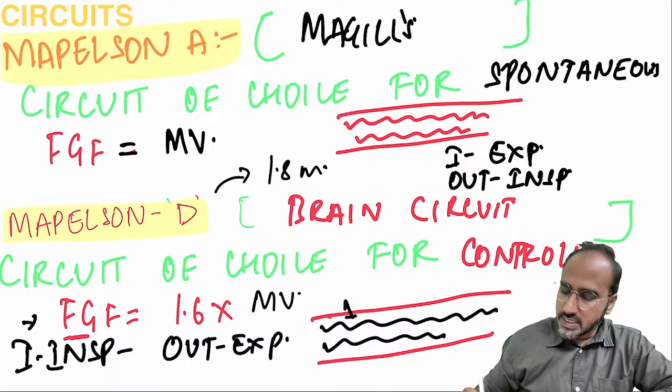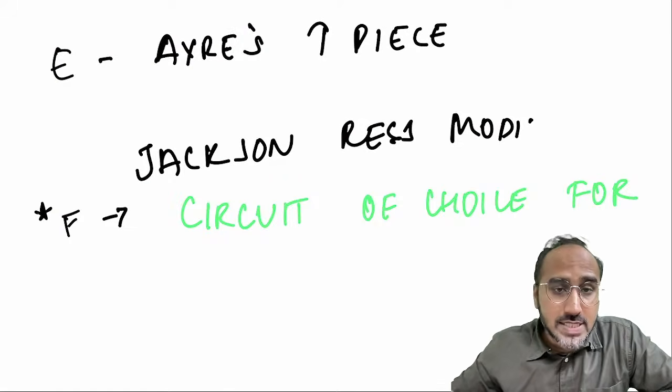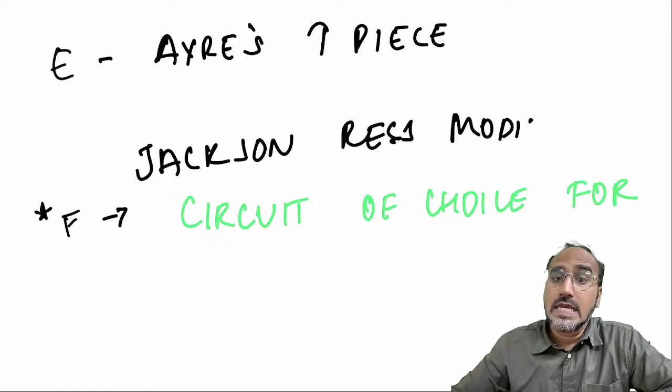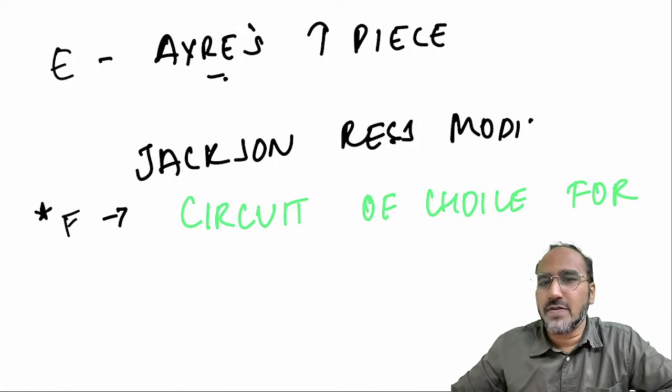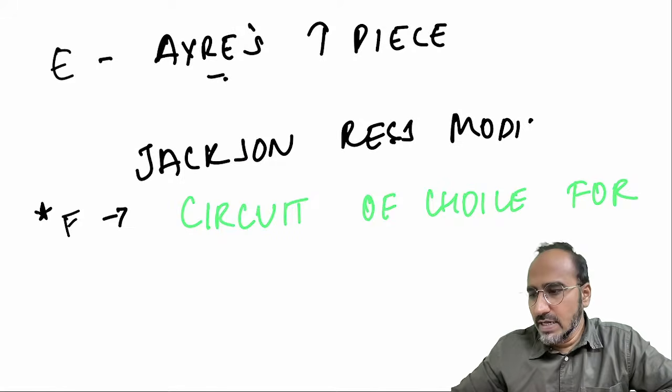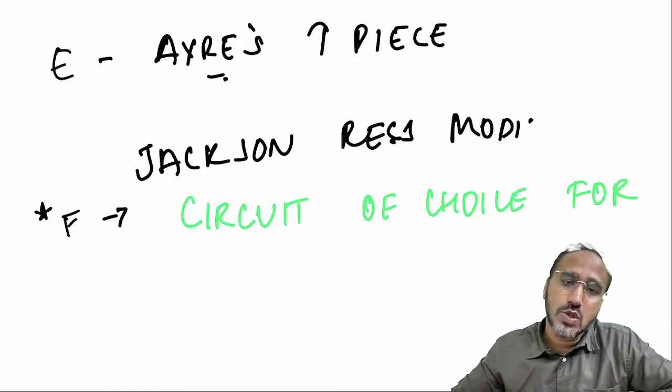Okay, next, Mapleson E circuit. Mapleson E is a bagless and valveless circuit. It is also called the Ayre's T-piece, used for weaning the patient from the ventilator or shifting the patient from one location to another location. We can use it.